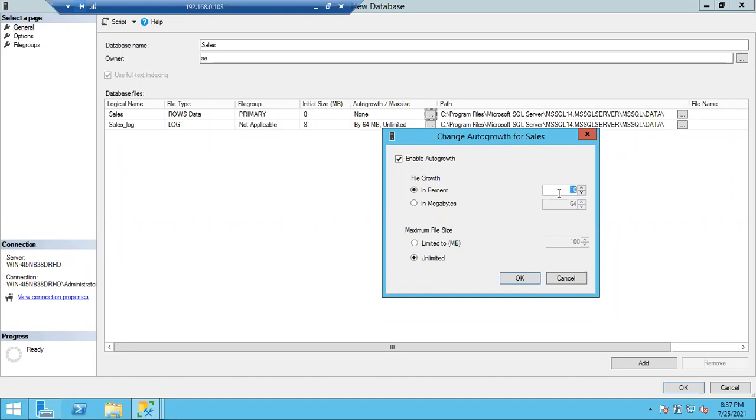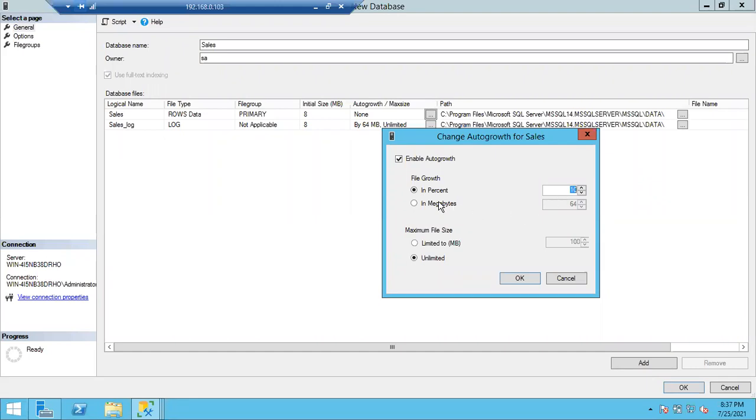If you give 20%, how much? 0.8 into 2, 1.6. 8 plus 1.6, you will get 9.6. If you give 50%, what is 50% of 8? 4. 8 plus 4, 12.